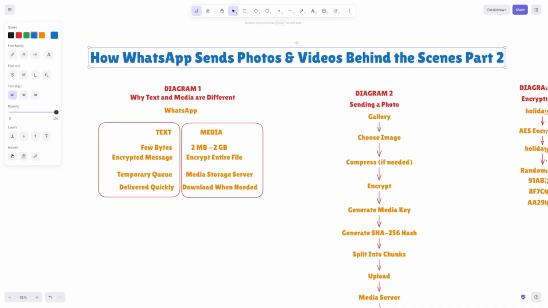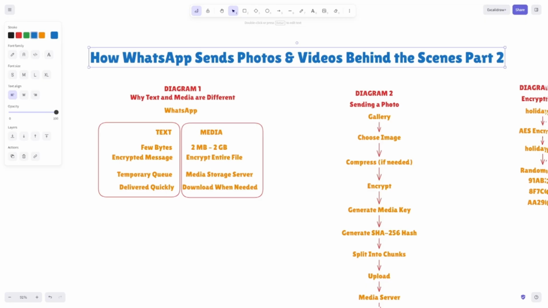Let's understand why. Imagine sending the word hello to your friend. That message is only 5 characters. Even with metadata and encryption, the total packet of that text is very small. Now imagine sending a 2 GB video to your friend. Obviously, WhatsApp cannot simply place that huge file inside the same packet used for text.